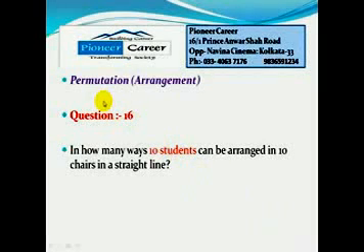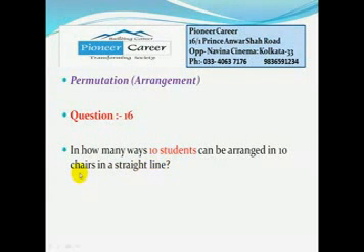Now we will discuss questions based on permutation or arrangements. Question number 16. In how many ways can 10 students be arranged in 10 chairs in a straight line? So the number of students is 10 and the number of chairs is also 10 in this case.